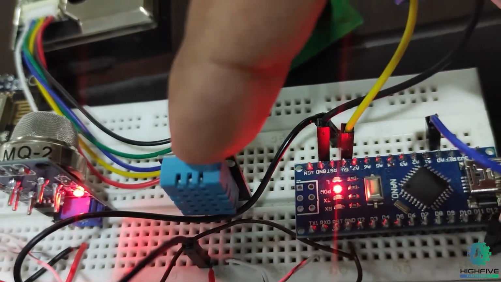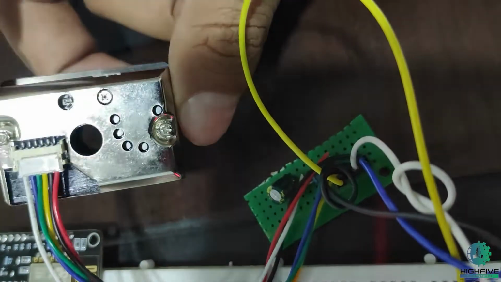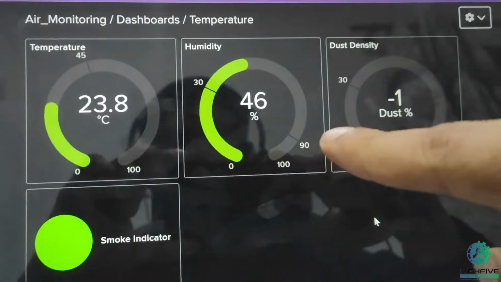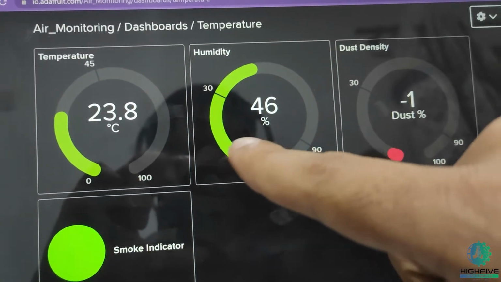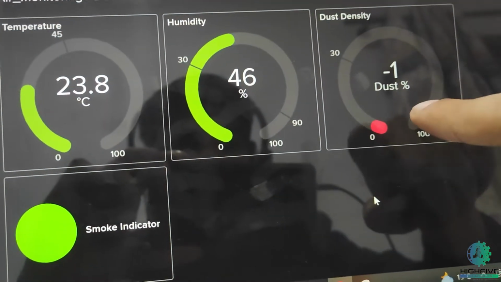sensor, to monitor temperature and humidity, and here is the dust sensor, the dust density monitoring system. I got real values: 46 humidity, 23 degrees temperature, and